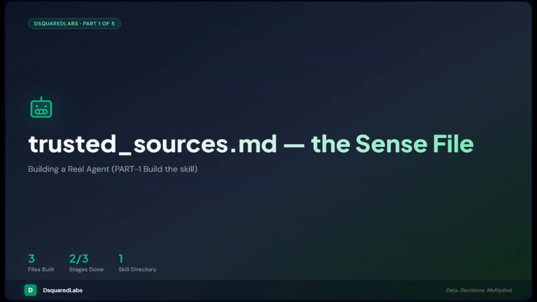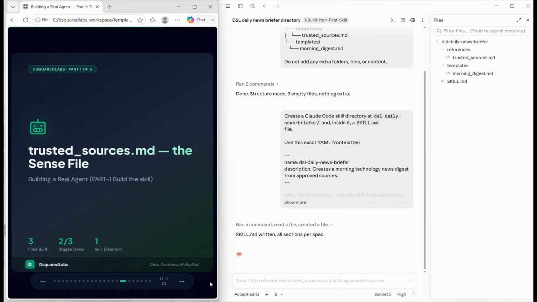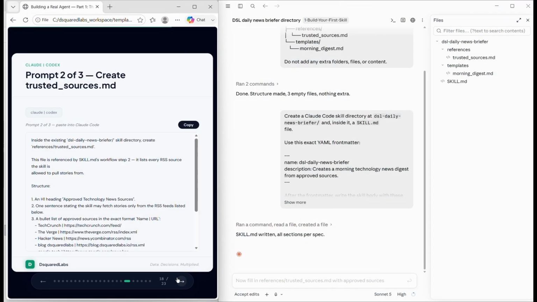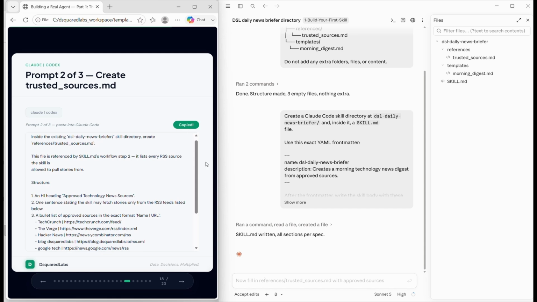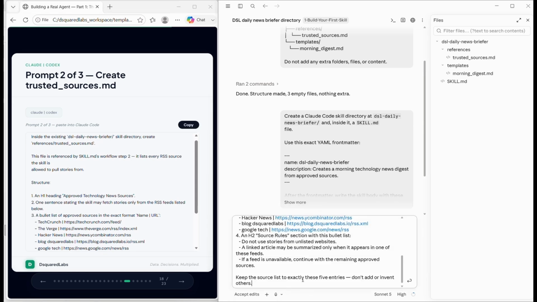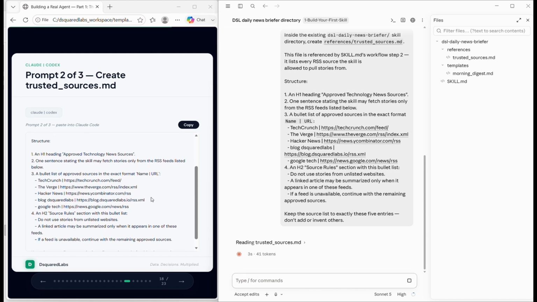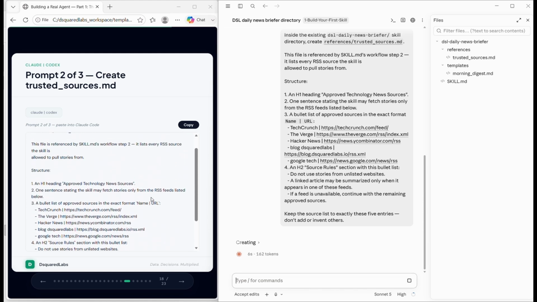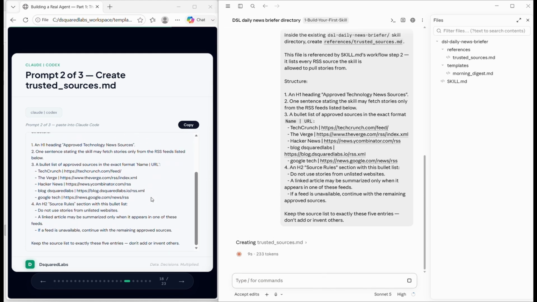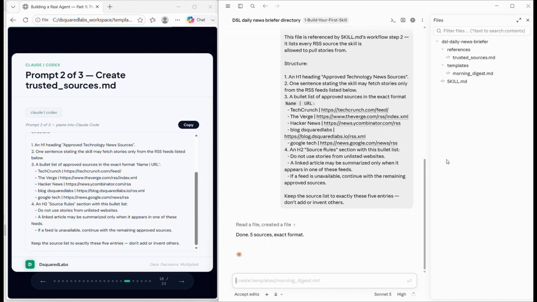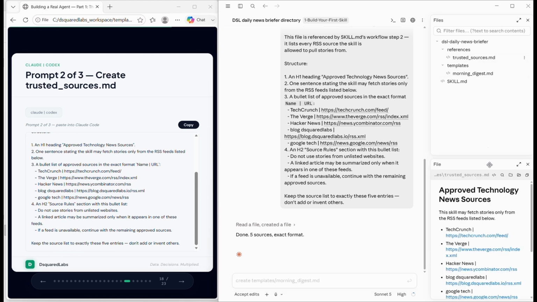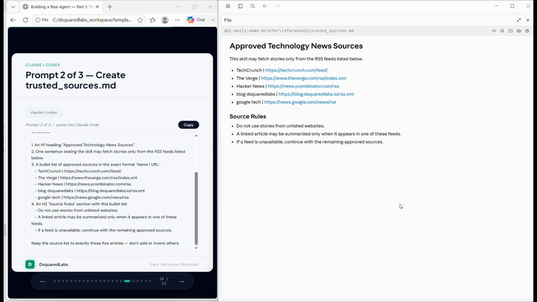Trusted_sources.md is the sense file. It's the approved list. Source name, feed URL, category. Nothing gets fetched that isn't on this list. Why does this matter enough to be its own file instead of a line inside SKILL.md? Because the rules for how to process news and the list of where news comes from change independently. You'll add or drop a source constantly as you tune this agent. You'll almost never touch the ranking logic once it's dialed in. Splitting them means editing one doesn't risk breaking the other.